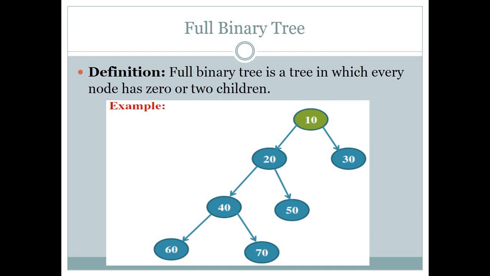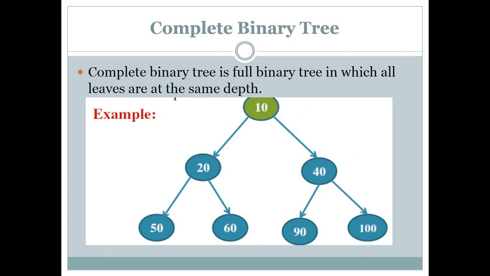Okay, now next is the complete binary tree. A complete binary tree is a full binary tree in which all leaves are at the same depth. We have already discussed what depth is. So here our depths are 0, 1 and 2, or we can say the height of this tree is 2. If all leaves are at the same depth, meaning 50, 60, 90 and 100 are at the same depth 2, then that will be known as a complete binary tree.